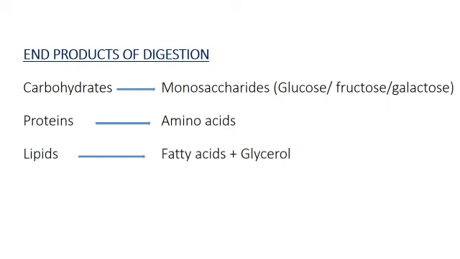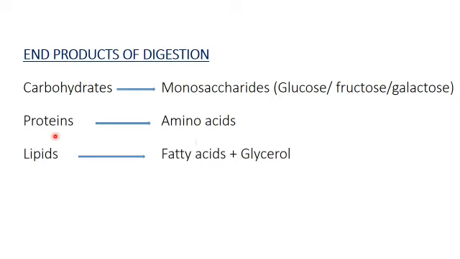organic compounds. For example, carbohydrates, a large, complex biological molecule, are converted to monosaccharides. Monosaccharides mean glucose, fructose, galactose. These are the monosaccharides. And proteins are other complex biological compounds, which are finally converted to amino acids.